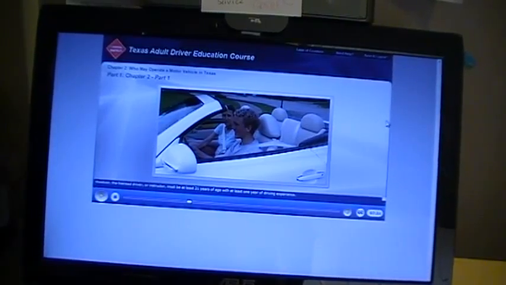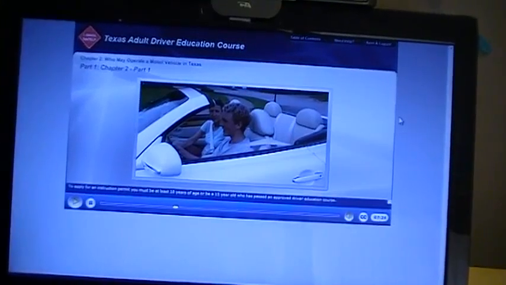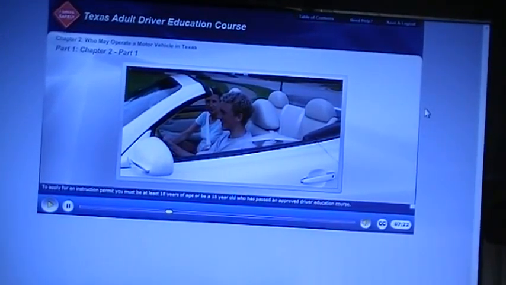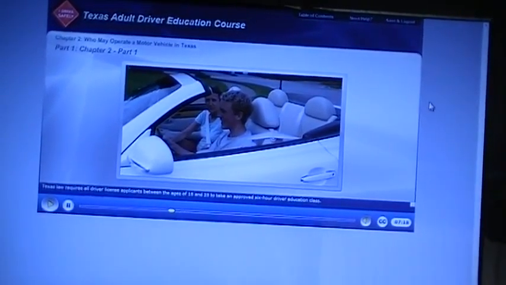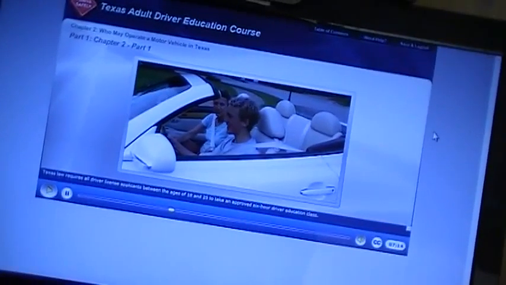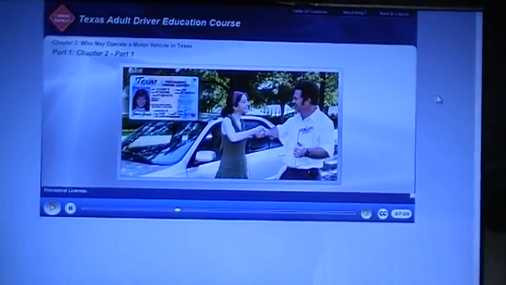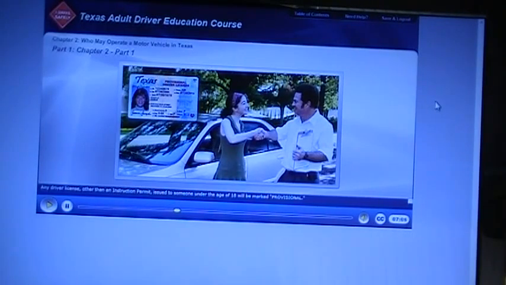To apply for an instruction permit, you must be at least 18 years of age or be a 15-year-old who has passed an approved driver education course. Texas law requires all driver license applicants between the ages of 18 and 25 to take an approved 6-hour driver education class.